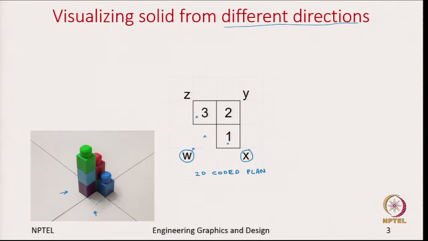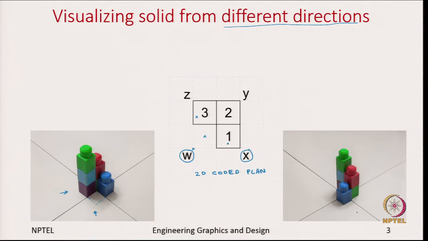From x direction the closest one will have a height of 1, and to the right you have a height of 2, while to the left there is a missing cube. So, this is how it looks. The closest one has 1 cube, to the right you have 2 cubes, and to the left we have this missing cube.